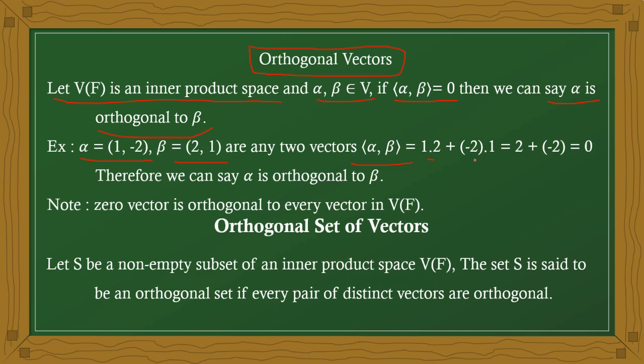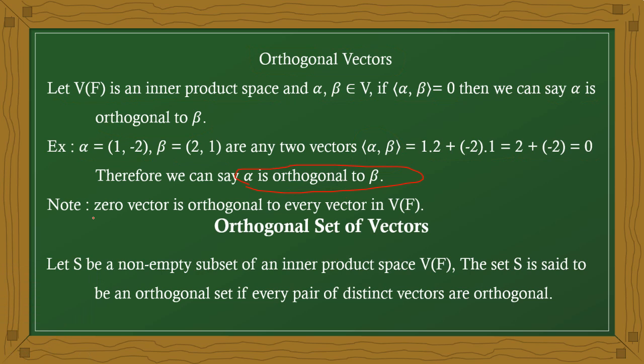Therefore, the result value is 2 minus 2, which is equal to 0. Therefore, alpha, we can say the inner product value is equal to 0. Therefore, we can say alpha is orthogonal to beta. Alpha is orthogonal to beta.